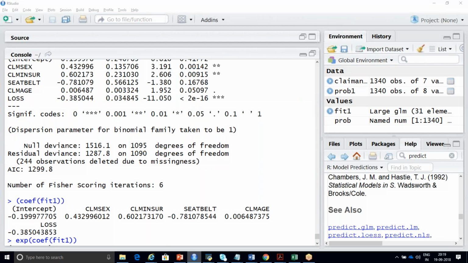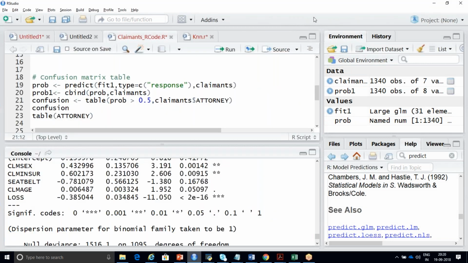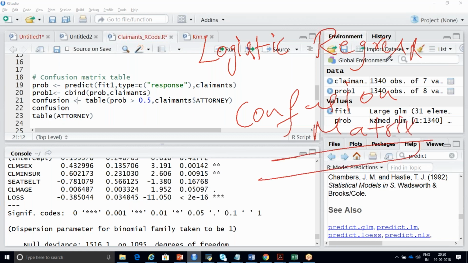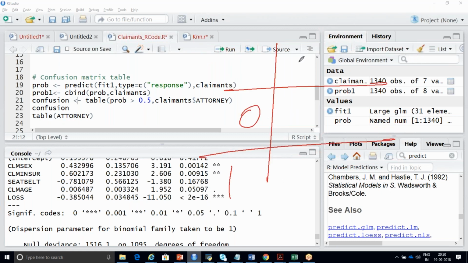So now you can see that here, I want to check the accuracy of your logistic regression model. The accuracy of your logistic regression model is done using a confusion matrix. So the confusion matrix will look like this: 0, 1, 0, 1. I'll explain to you when I try to build this now.